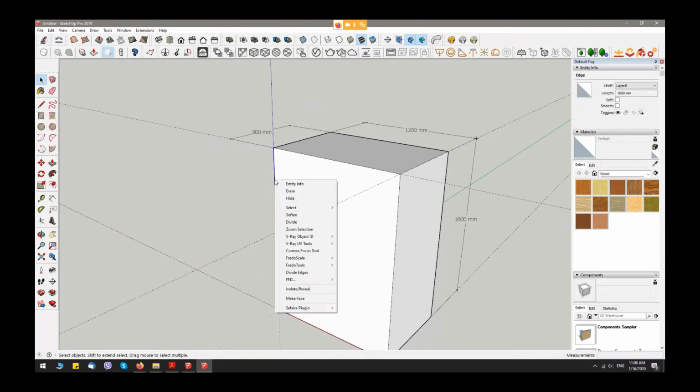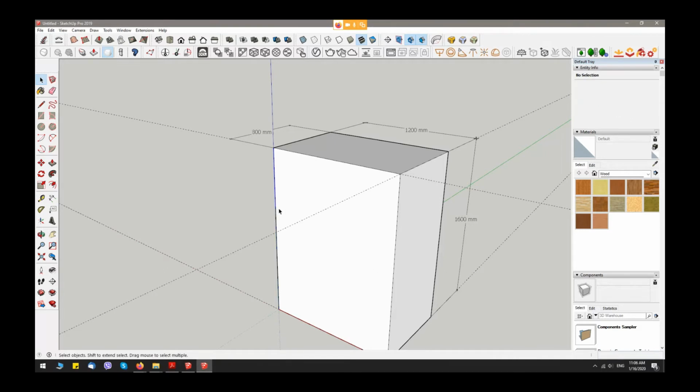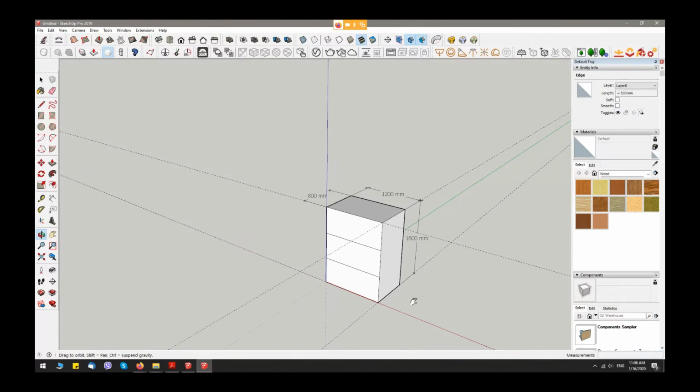Okay, let's divide this one into 2 single pieces. Okay, this is our basic model. It's almost the same as this one. I want to show you a very useful way to create a cutting diagram very fast.